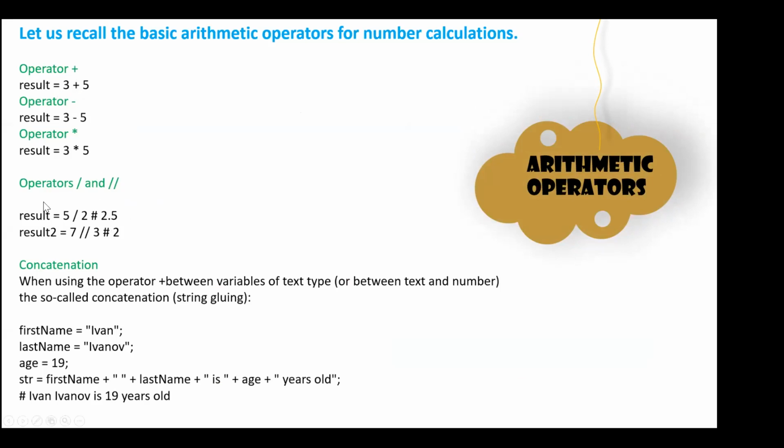Similarly, there are a few extra operators which are going to give you different outcomes. For example, this regular division is going to give you decimals. There could be a situation where you don't want to see the decimals, you want to round it. In that case, if you use a double slash, you are going to get a rounded value, so that you don't need to think about the decimals.